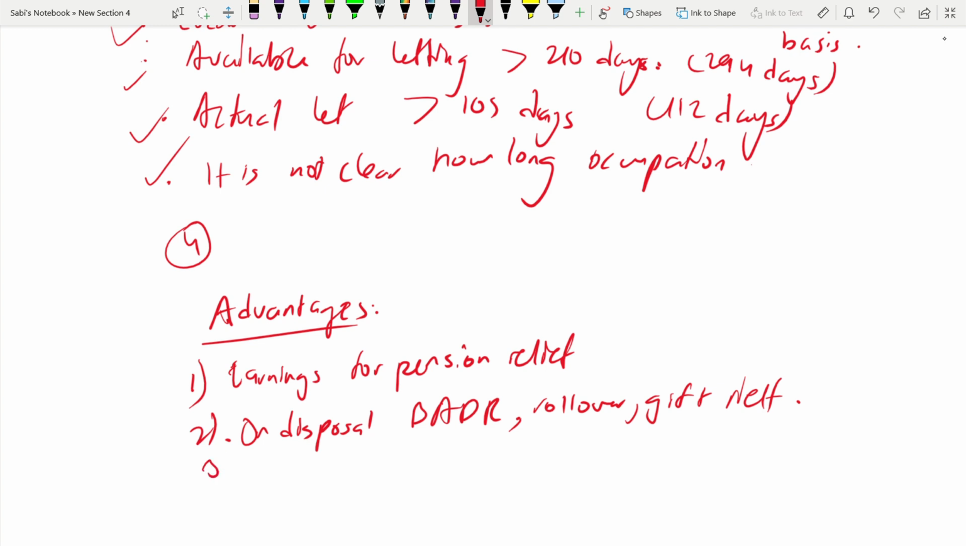Number 3, full deduction. Full deduction will be available for plant and machinery. This is even more beneficial than replacement furniture relief also.